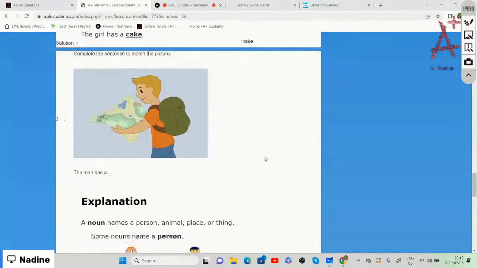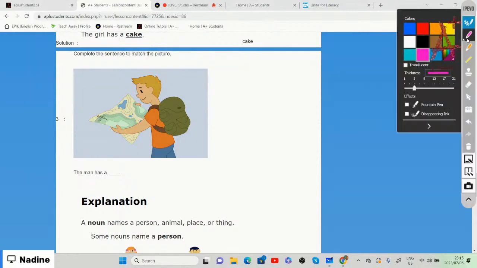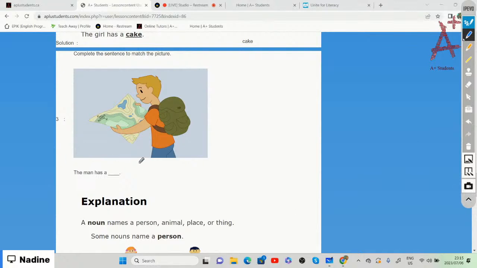All right, if we look at the next picture, the man has a what? What does this man have in his hand, to show direction? He needs to get from one place to the other. So he has a what in his hand? All right, if we look at what this guy specifically has in his hand, then we can say that the man has a map.